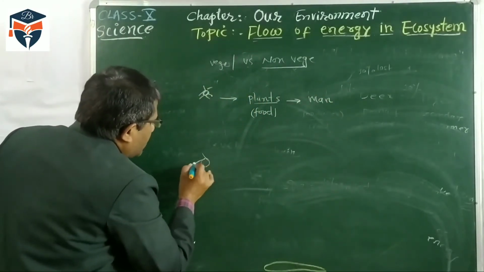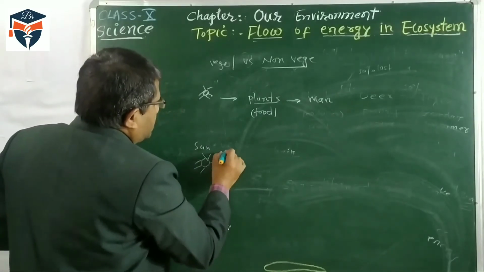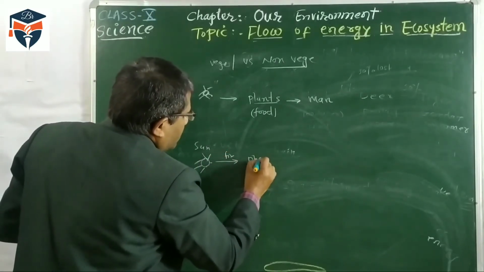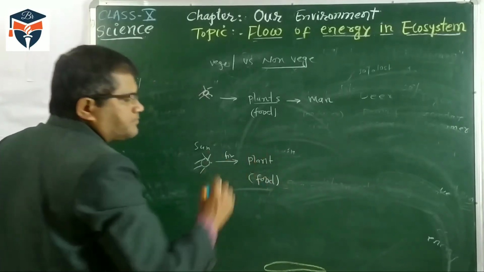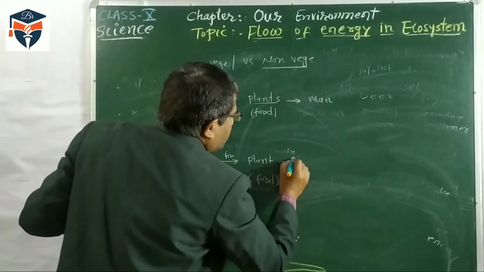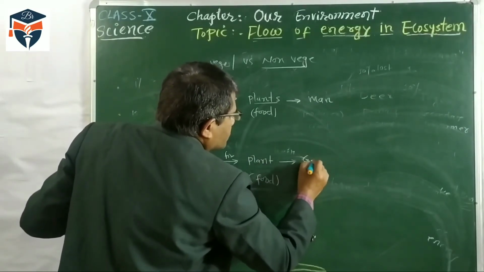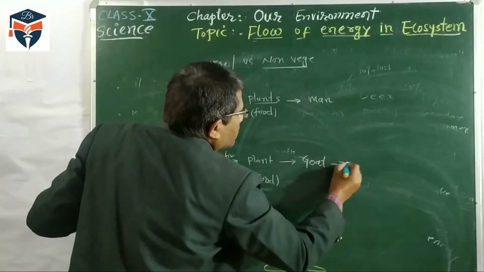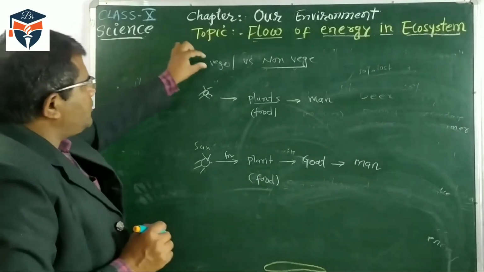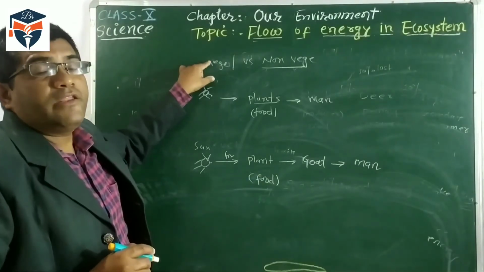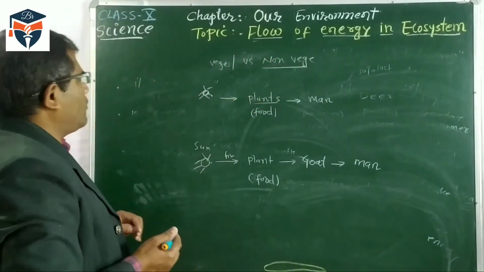Second food chain I am taking as the sun. Solar energy is fixed by the plant, and this plant prepares food by photosynthesis. These plants are fed by the goat, and now the goat is eaten by the man. Now try to understand which food gives more energy, vegetarian or non-vegetarian.